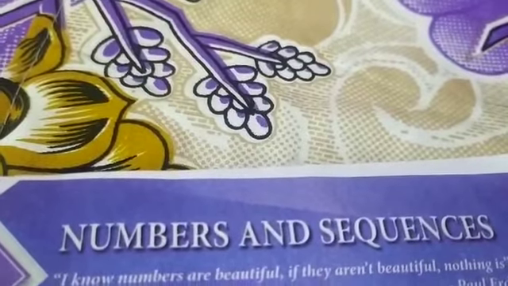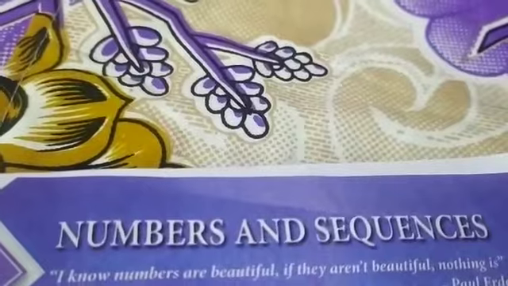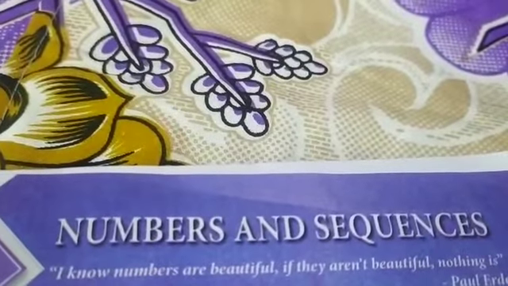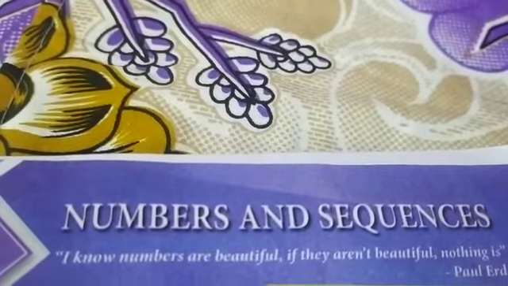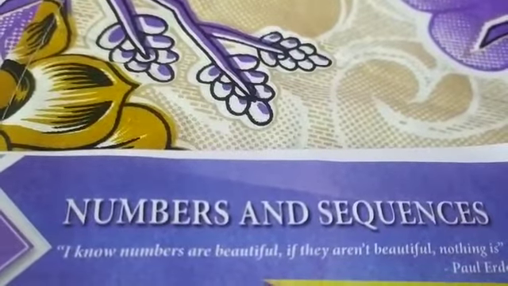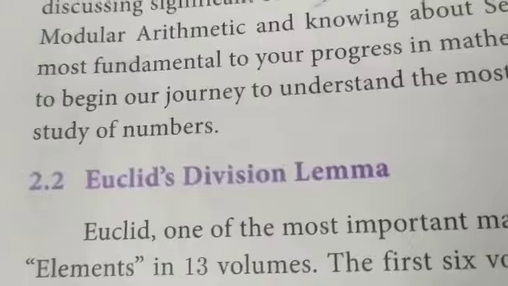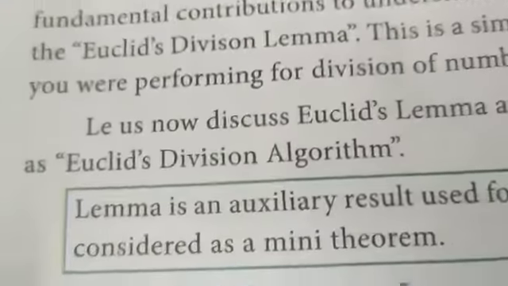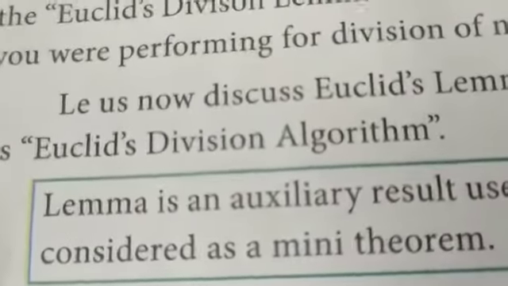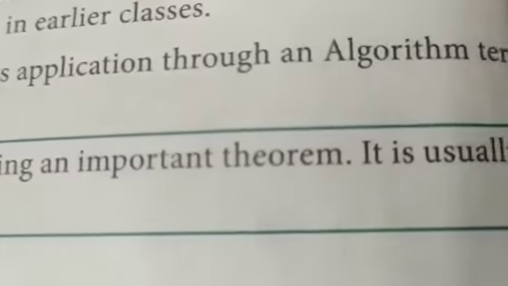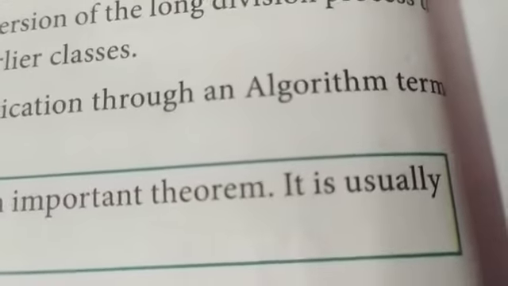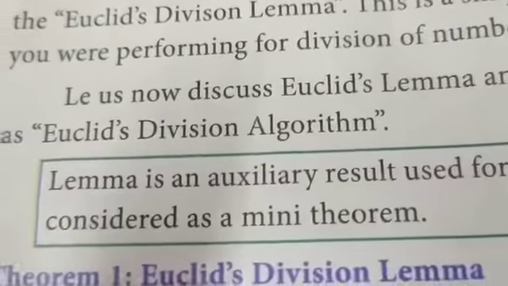He is popularly known as the father of geometry, but he has also given beautiful and fundamental contributions to understand the properties of numbers. One of them you are going to learn in this chapter is Euclid's division lemma. So first we are going to the lemma's definition. A lemma is an auxiliary result used for proving an important theorem. It is usually considered as a mini theorem.